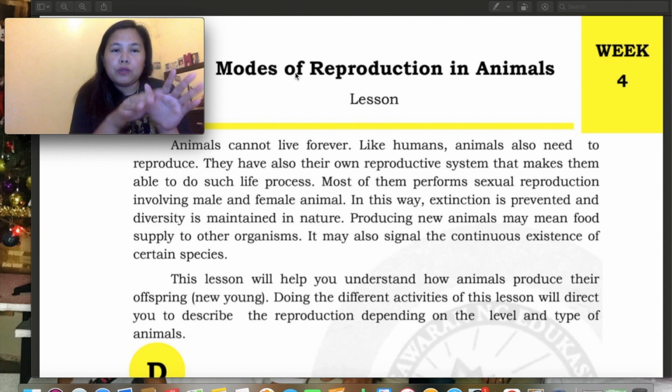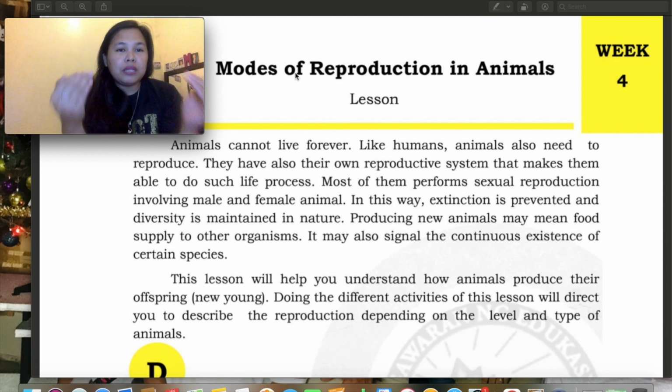Paparamihin mo na siya bago siya mawala, para meron din siyang ecological balance. So itong diversity is kailangan din natin to, as same as sa mga plants and animals and humans, para ma-maintain ang ating nature. So producing new animals may mean food supply to other organisms.